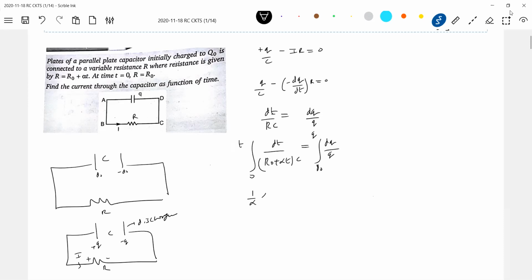So this will be 1 by alpha, and minus should be there with dq by q. So we'll get an expression for charge as a function of time.